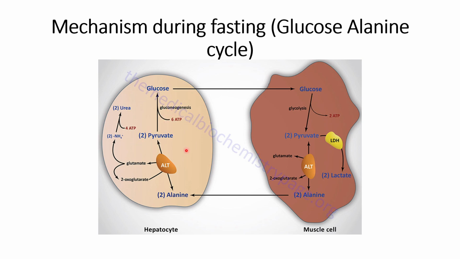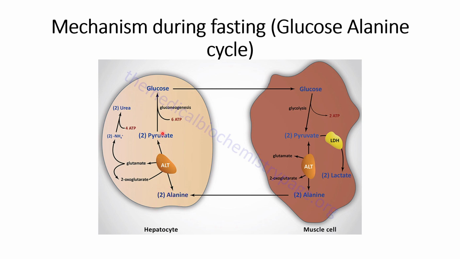So in the case of fasting, this pyruvate is first converted into the alanine and then moved into the liver, where the liver helps convert this alanine into the pyruvate, and this pyruvate is again converted into the glucose. And what happens to the additional amino group that comes along with the alanine?